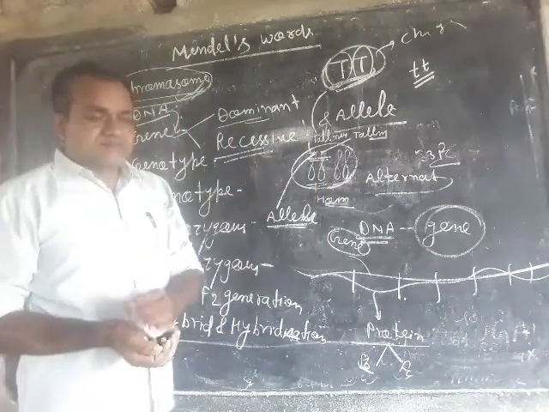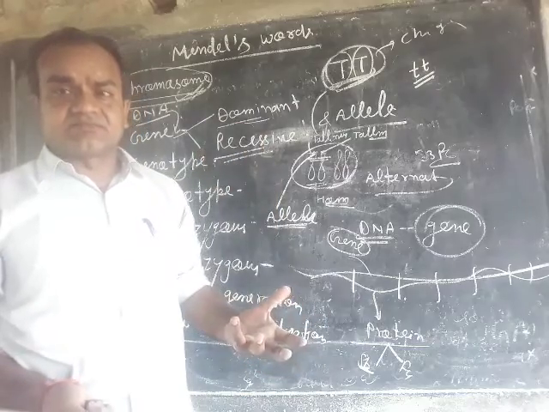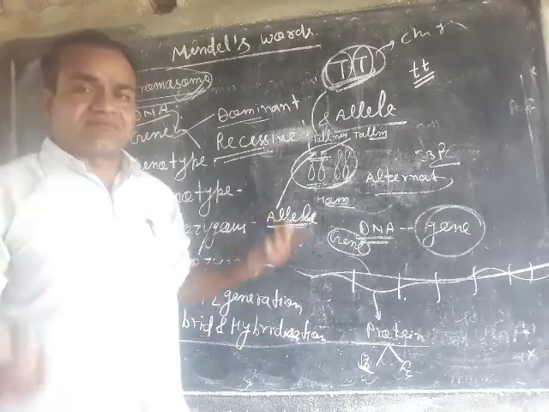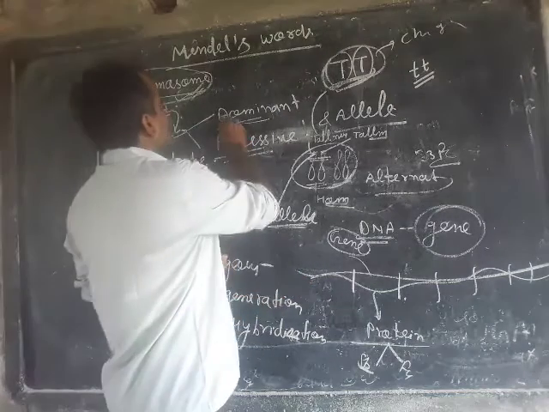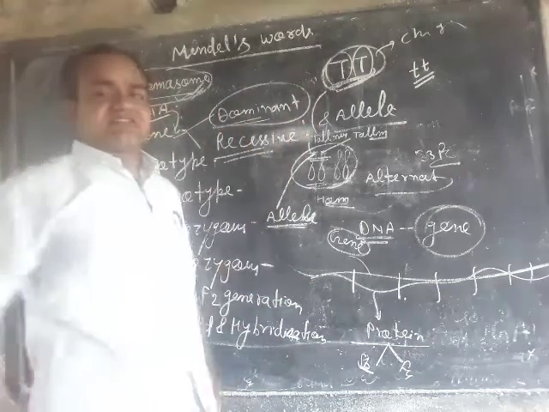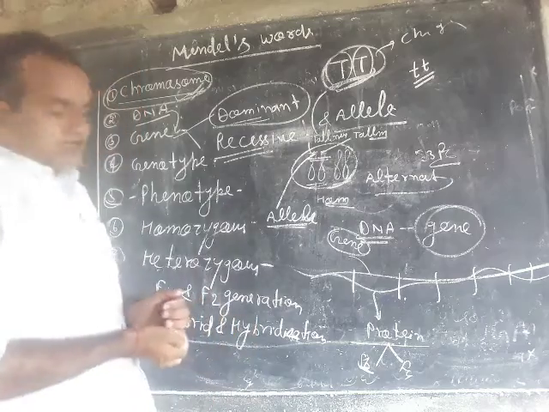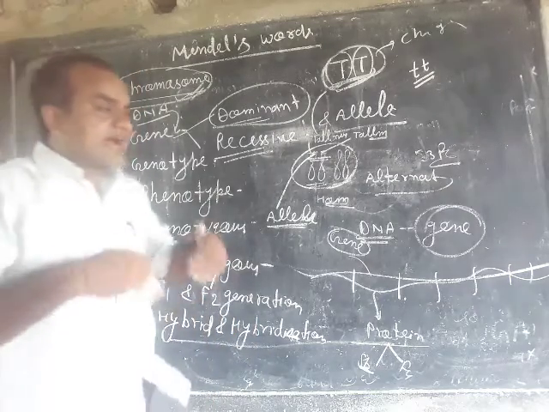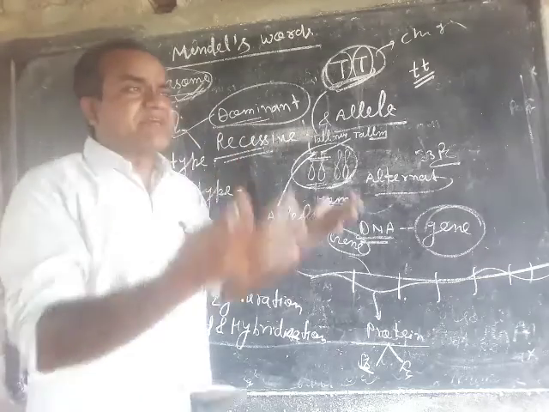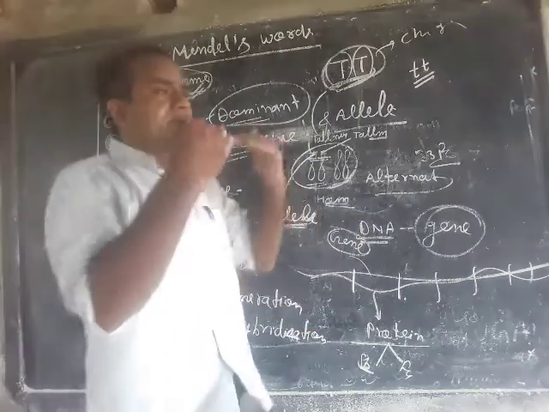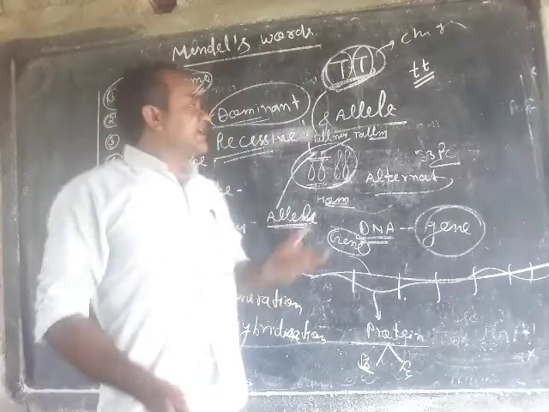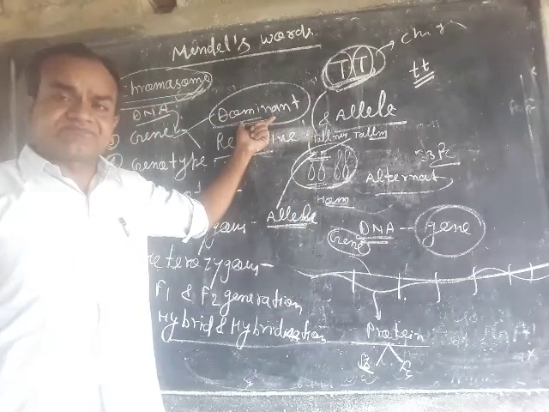When any gene expresses itself, it is known as a dominant gene. Means when a gene decides a type of particular appearance in the organism, it is known as a dominant gene.